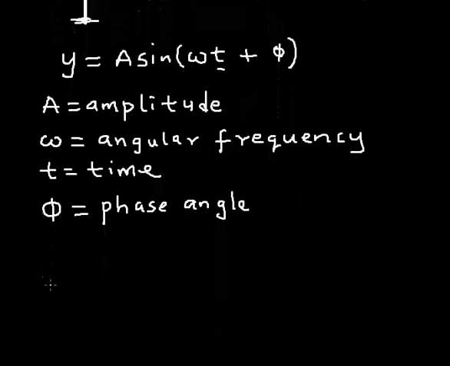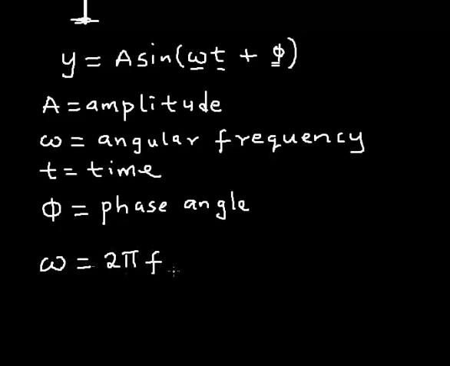Another way of expressing the equation of a progressive wave is by expressing the parameters omega, that's the angular frequency, and of course phi. Now the angular frequency, if you have treated circular motion, is always given as 2 pi f, 2 pi multiplied by the frequency. So that's the relation between the frequency of a wave and its angular frequency.